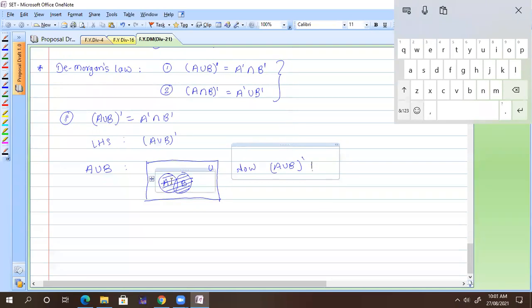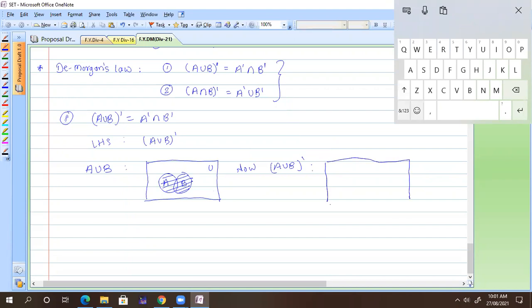Now I want the complement of A union B. So we have A union B like that. Now what is the complement of that set? Everything except the rest part. So you need to first draw the same diagram, because we are considering the same set. So assume that it is the same. This is my U, this is as usual my A, this is as usual my B. So I can write down A and B.